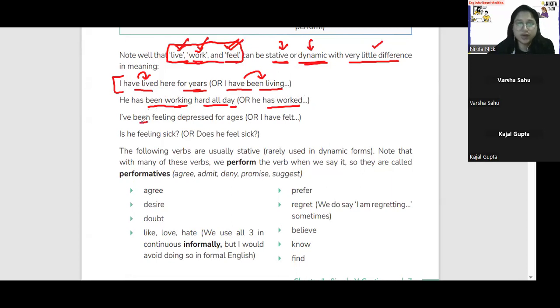मैं यहाँ पे बोल सकती हूँ, I have का short form क्या होगा? I've been feeling depressed for ages. I have felt depressed for ages. यहाँ पे been feeling हो रहा है, यहाँ पे I have felt हो रहा है. ठीक है? Is he feeling sick? Question mark. Does he feel sick?